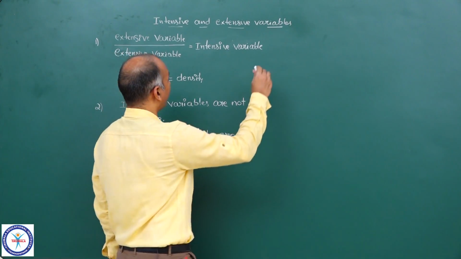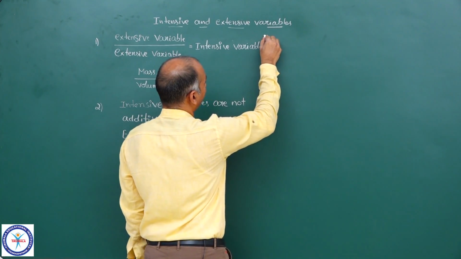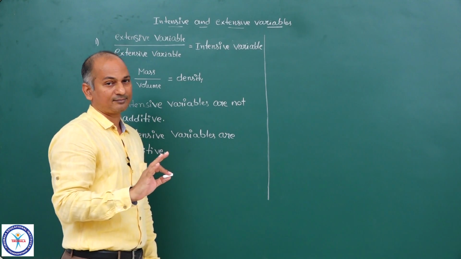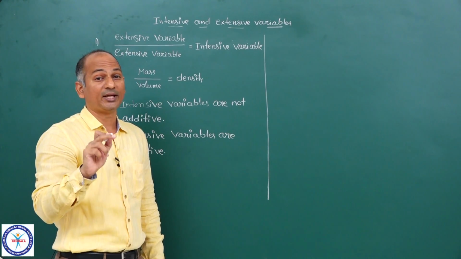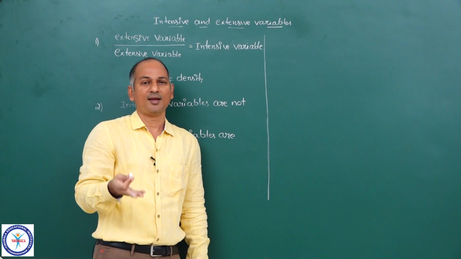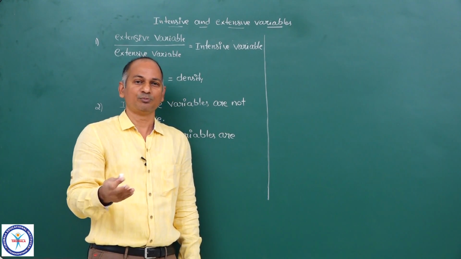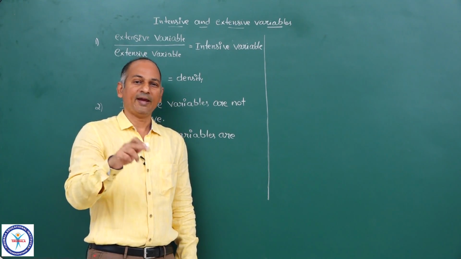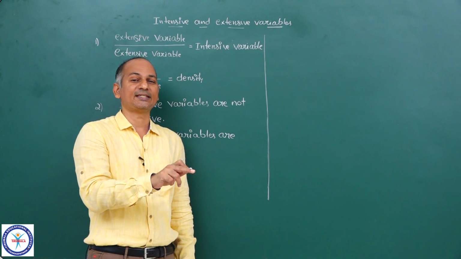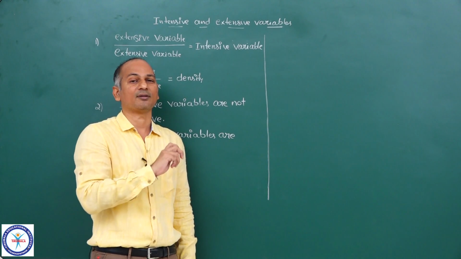Suppose we have two countries. Now first let me take a very simple example. I am talking about population density. See, any kind of density is an intensive property. Mass density, mass upon volume, intensive property. Weight density, weight upon volume, intensive property. Population density, number of persons upon area.